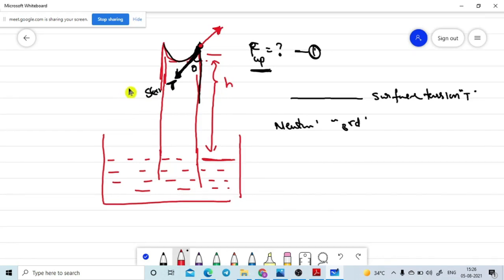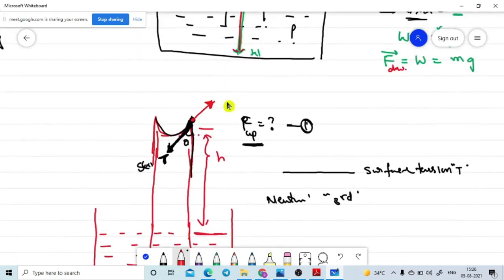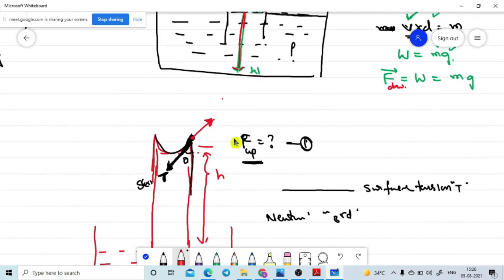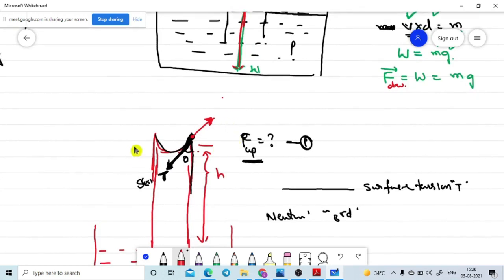The other one is named the reaction force. This is the reaction force which is acting at that point. So slowly we are moving towards the upward direction. So this is the reaction force. Now tell me, T is the magnitude of the downward force acting on unit length. What about the reaction force magnitude on unit length?